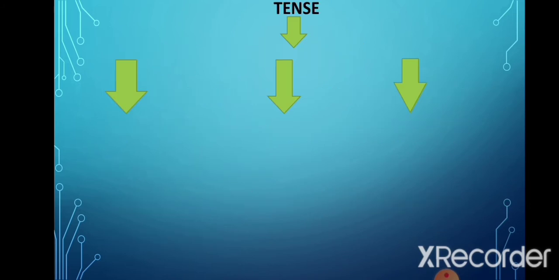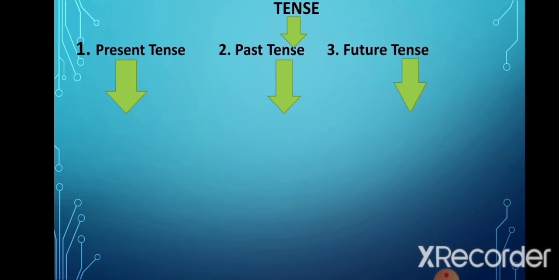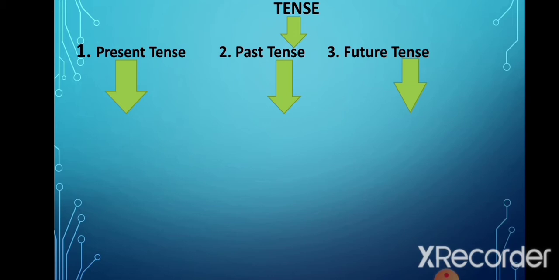Now, tenses are mainly of three types. The present tense, which refers to the actions that take place at the current moment. The past tense refers to the actions that have already taken place. And future tense refers to the state of being or action that will take place in future.